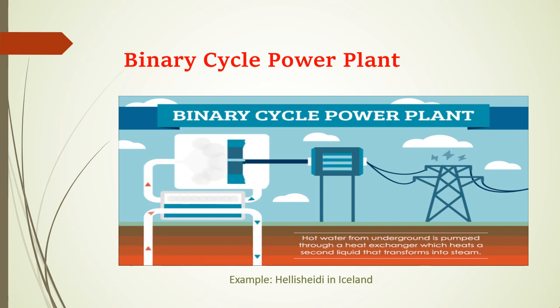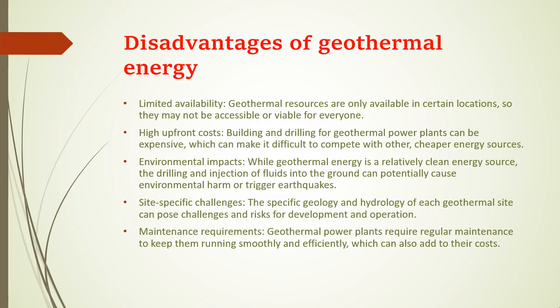The hot water passed to the secondary liquid converts the liquid to steam. The steam produced is given to the turbine, and the turbine rotates and produces the electricity through the connected generator. So this is the third method, and we can consider it the most likely type for future geothermal power plants, the binary plants. Then we come to the disadvantages of geothermal energy.